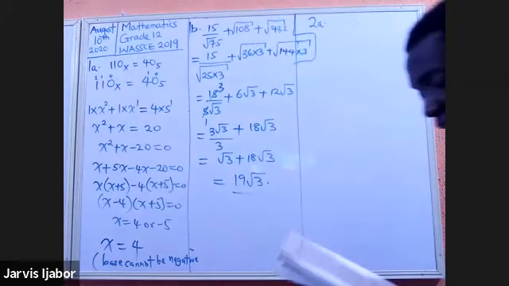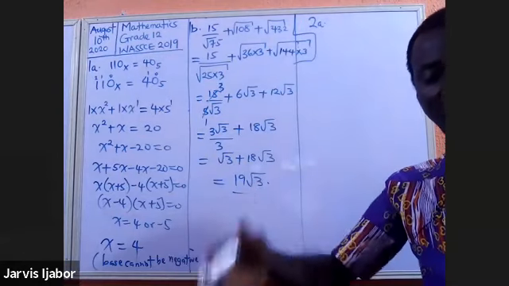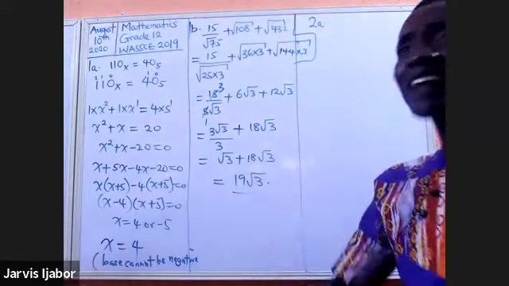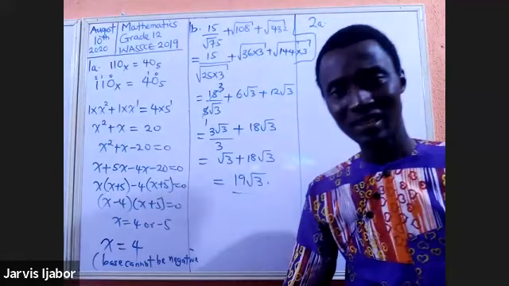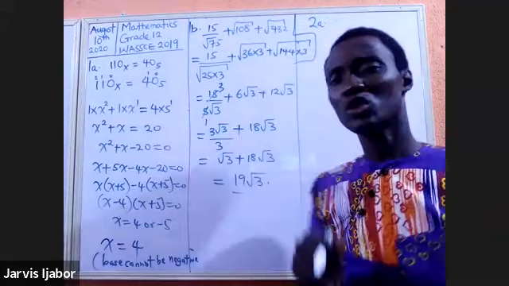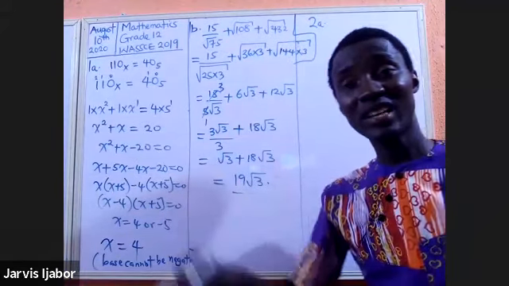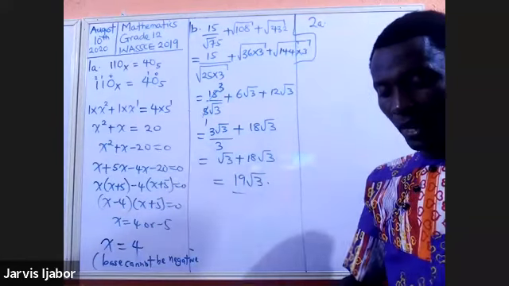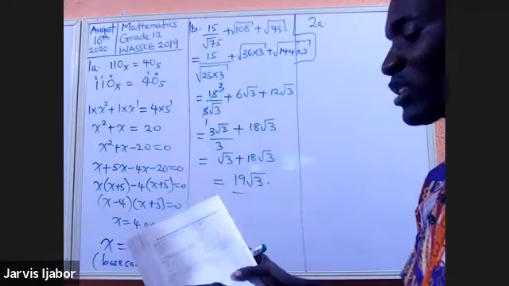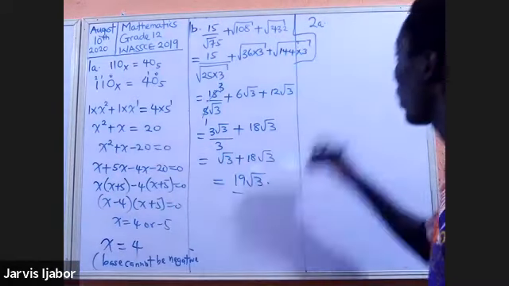In question 2A, it says, find the equation of a line which passes through the points A and B. Now, when they ask you to find the equation of a line passing through 2 points, essentially, there are 2 things you need to look for. You get the gradient and equate it to any of the points and you get your answer. So how does that work?